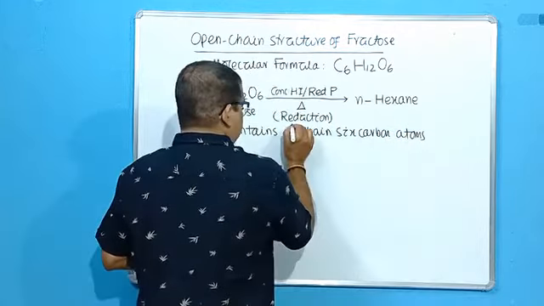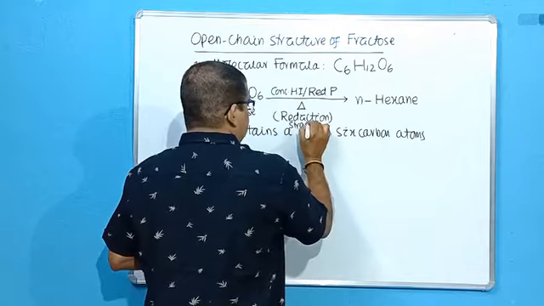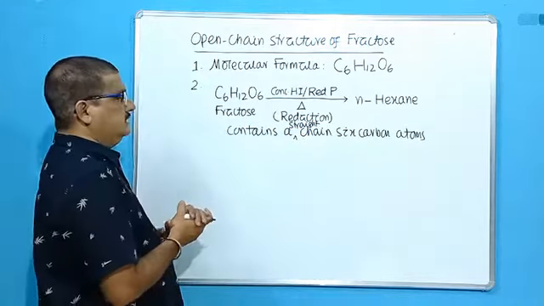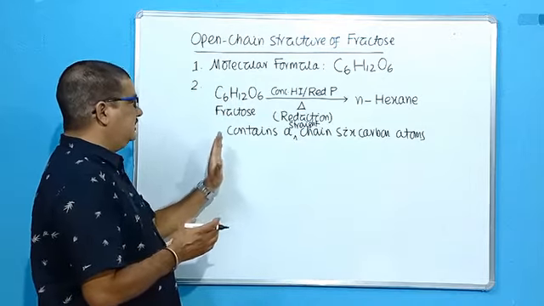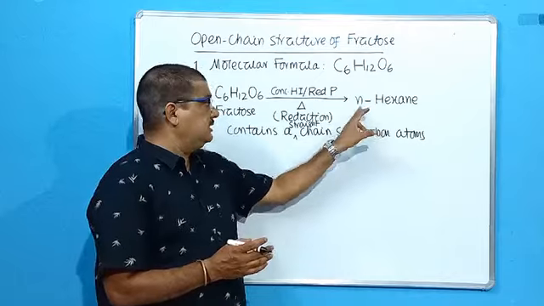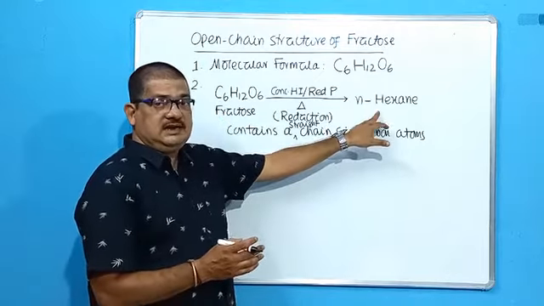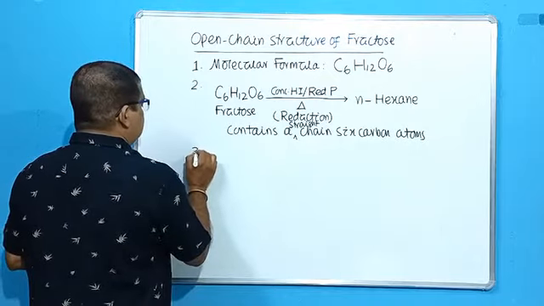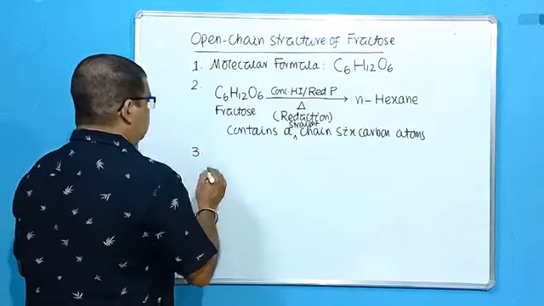You write: a straight chain containing 6 carbon atoms. So this experiment confirmed that fructose contains a straight chain of 6 carbon atoms because on reduction it produced n-hexane, whose formula you know.